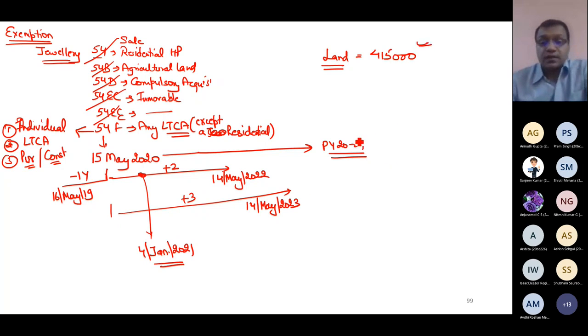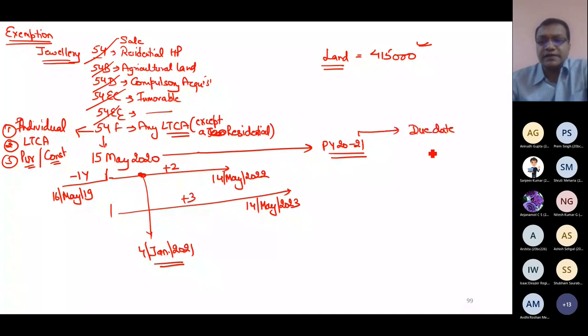I told you, if you have not taken a decision to purchase this house till the due date of filing return of income, you can deposit also. So what I did, though I have purchased land, but construction I have not yet started. What is the due date of this year?